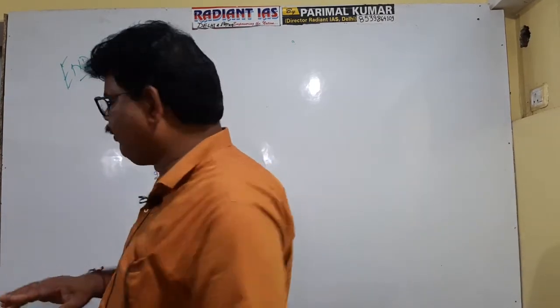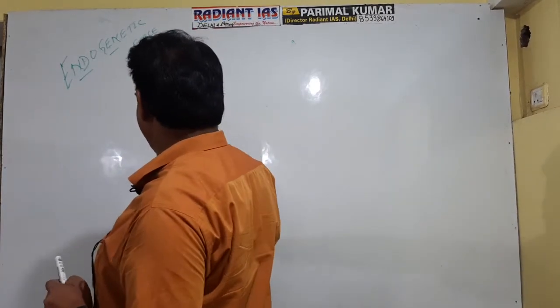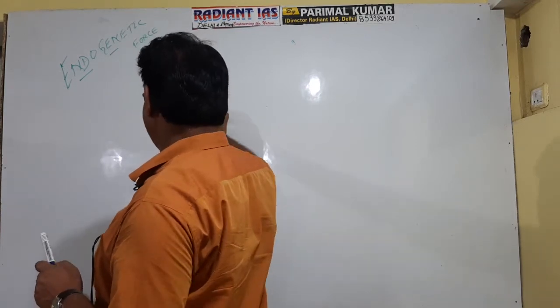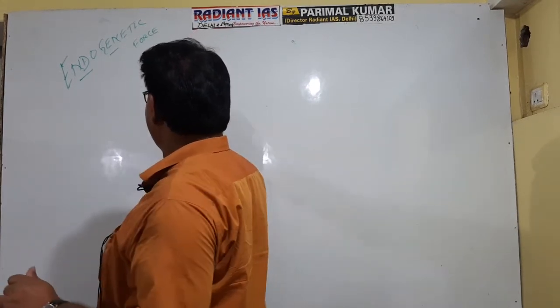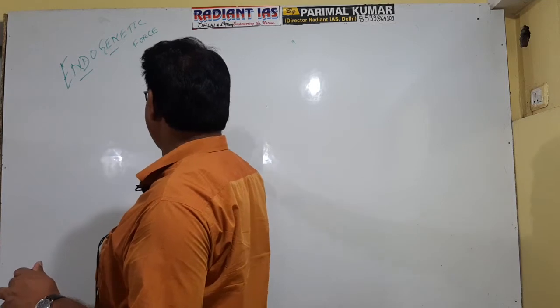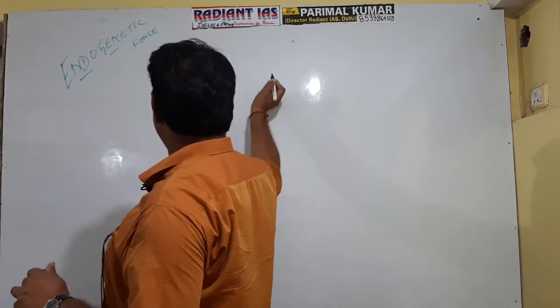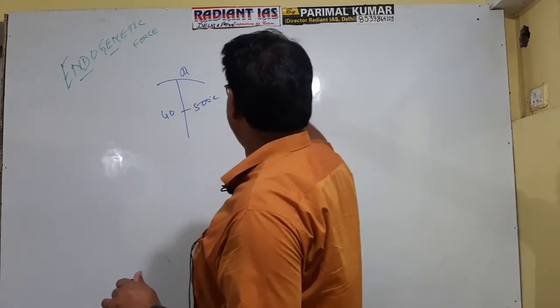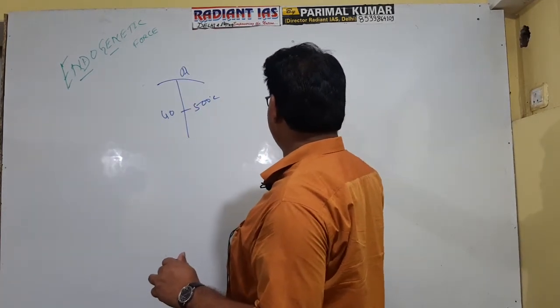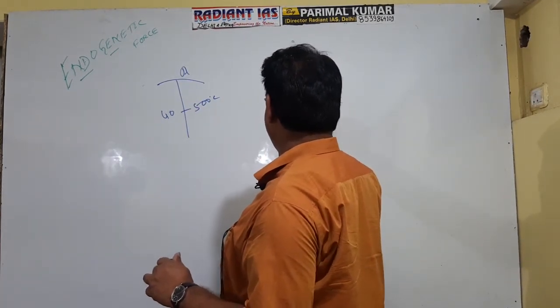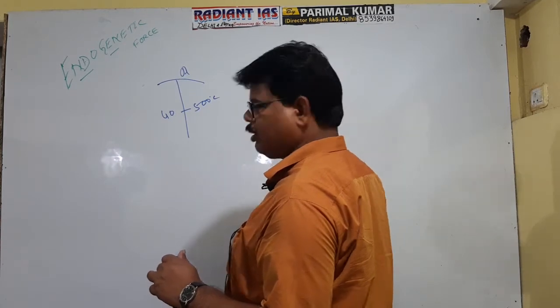There are two important facts actually. Suppose there are two types of region on the Earth's surface. In some part, the temperature at the depth of 40 kilometers is 500 degrees Celsius. This is place A. In some area, the temperature at the depth of 40 kilometers is 1000 degrees Celsius. Getting well now?